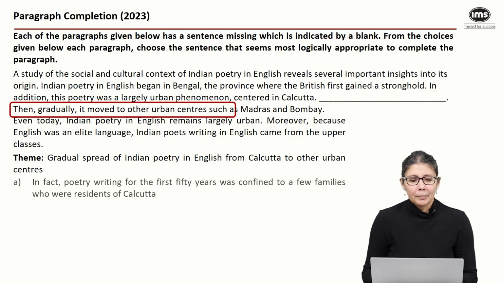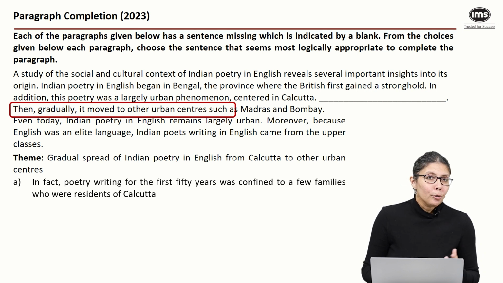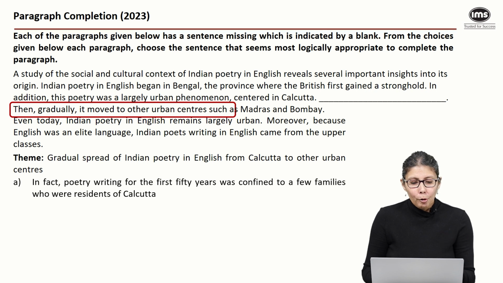Let's take a look at option 1. Here it says, in fact. When we start with in fact, it means that I am trying to further reinforce a point I have made earlier, right? Poetry writing for the first 50 years was confined to a few families who were residents of Calcutta. So if I put this sentence in the blank, it fits rather well because it is reinforcing the idea that poetry was an urban phenomenon and it was centered in Calcutta. And that even within Calcutta, it was confined to a few families only. Right after this, it would make sense to say that gradually it moved to other urban centers. So let's keep this option.